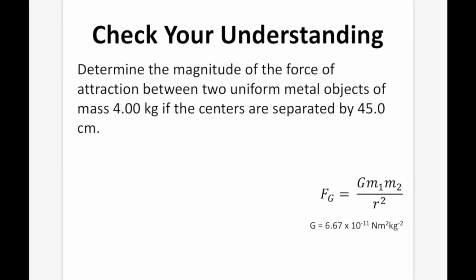Check your understanding. Determine the magnitude of the force of attraction between two uniform metal objects of mass 4 kilograms. The centers are separated by 45 centimeters. So pause the video and answer this question.